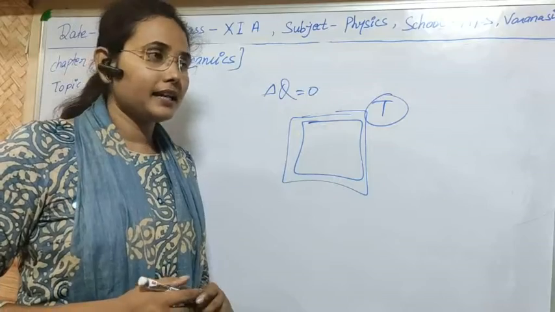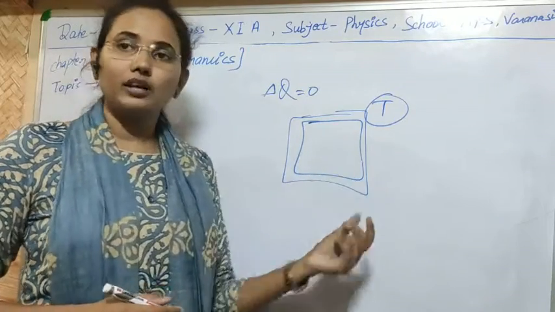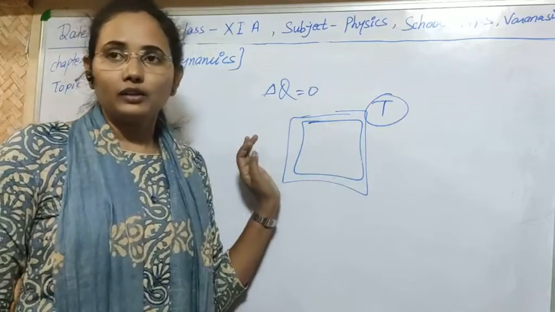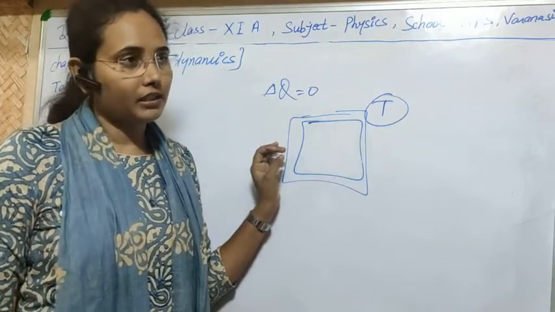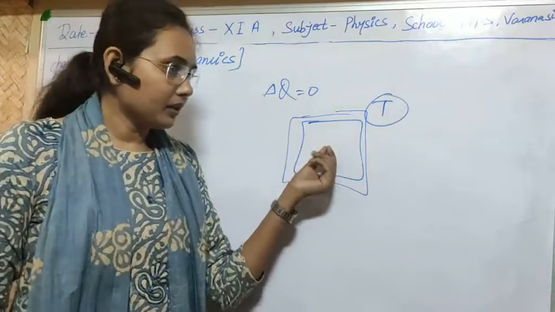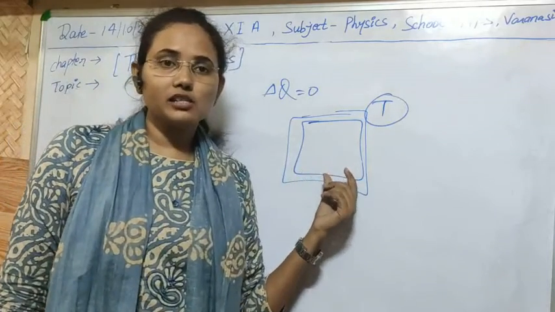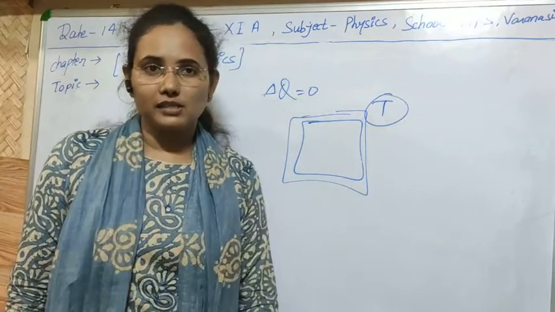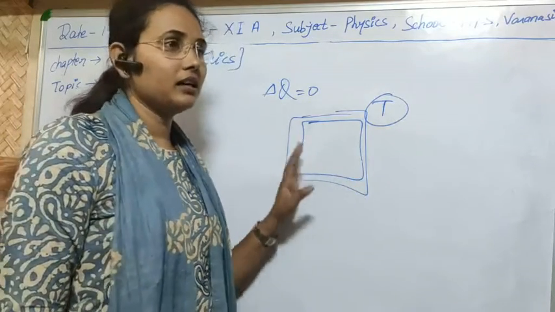In this case the temperatures of system and surrounding will be different, but one quantity, entropy, which I will tell you about later, will be constant in this process. So in an adiabatic process, no transfer of heat between the surrounding and the system takes place. I think the process is clear to you.